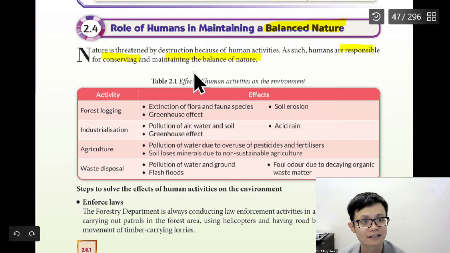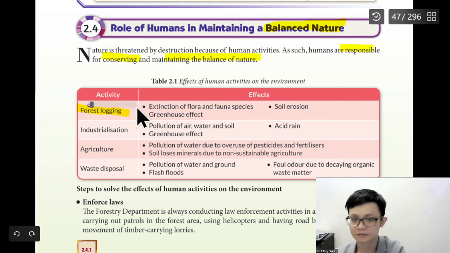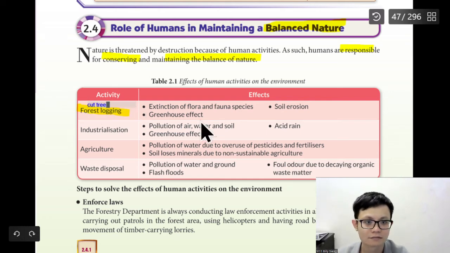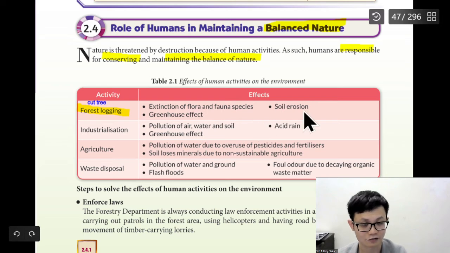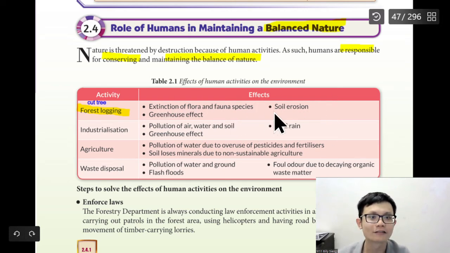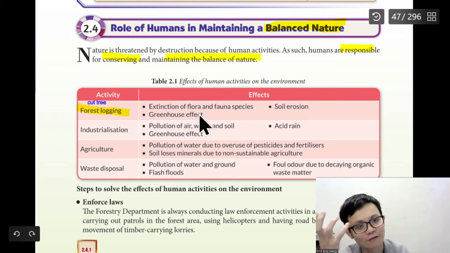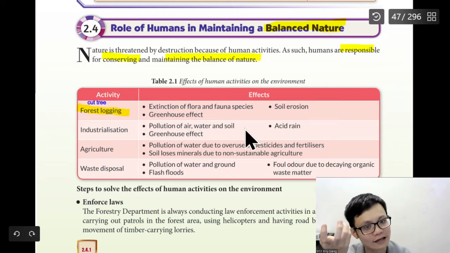So let's say, what's the activity? Logging. What is logging? Just in case you don't know, logging means to cut trees. Of course, you cut trees, then what's the effect? Extinction of flora and fauna, greenhouse effect, and soil erosion. This whole thing is like the whole chapter, so I don't want to explain. It's the whole chapter. Okay, extinction of flora and fauna means like no more animals.